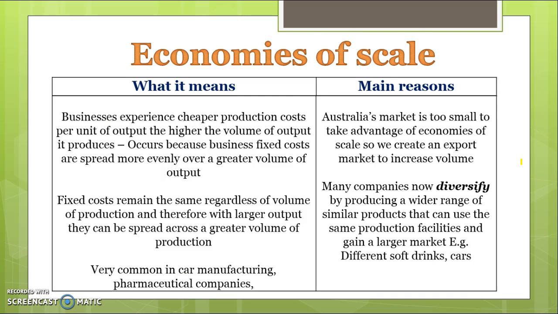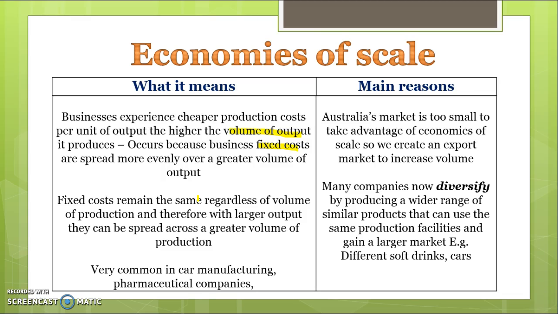So businesses experience cheaper production costs per unit of output the higher the volume of output it produces, and it occurs because businesses can spread their fixed costs more evenly over a greater volume of output. Fixed costs remain the same regardless of how much you produce, and therefore with a larger volume of output, they can be spread over more production, and therefore they cost less per unit.